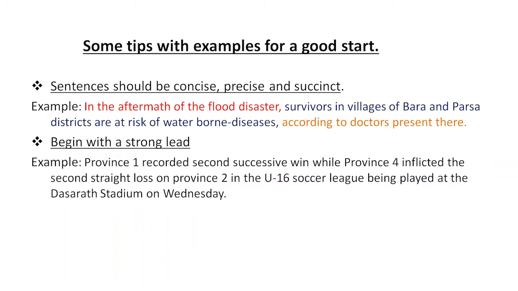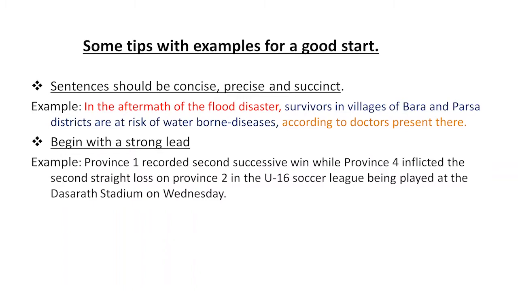Now, here in this slide, some tips with examples for a good start. How efficiently can we start writing news? The first and foremost thing is sentences should be concise, precise, and succinct. Like, in the aftermath of the flood disaster, okay, what happened?